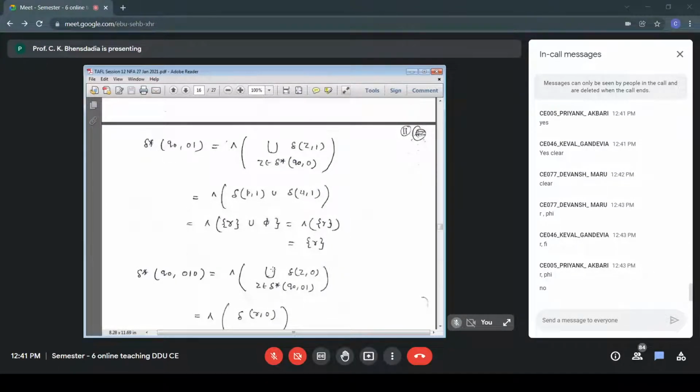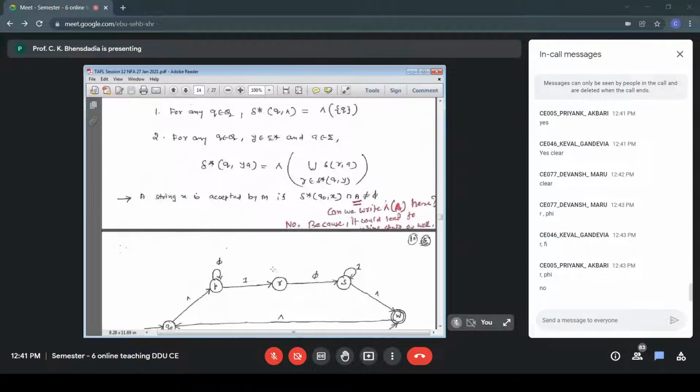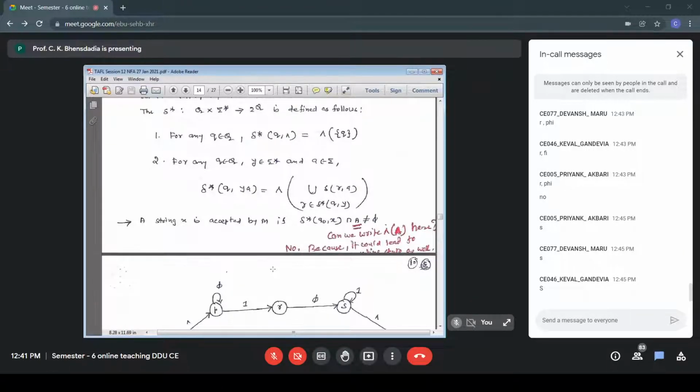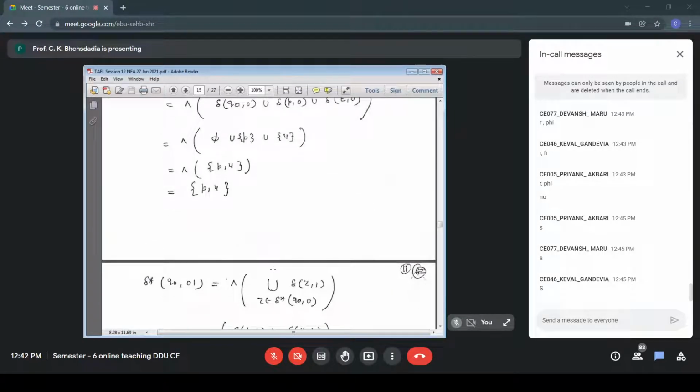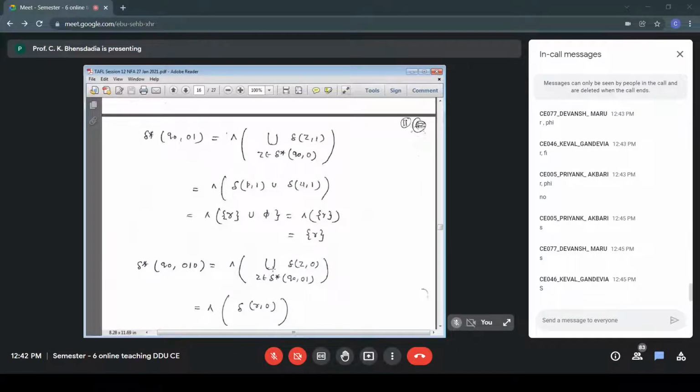So we return to delta star Q001. The answer was R. So we put Z belongs to set R. There is a single element, so Z equal to R. Instead of Z, we write R. So it is null closure of delta R0. R on 0, only one transition, that is S. Answer is S. So ultimately that is reduced to null closure of S. In null closure of S, my first answer is S.